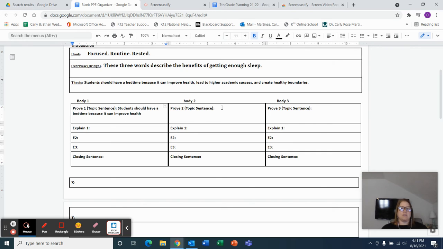All right, my second one's going to be similar, except I'm not going to be talking about improving health. I'm going to say because it can lead to higher academic success.